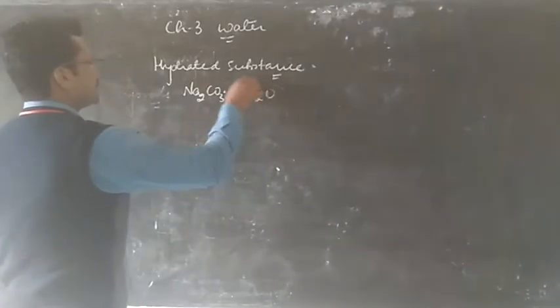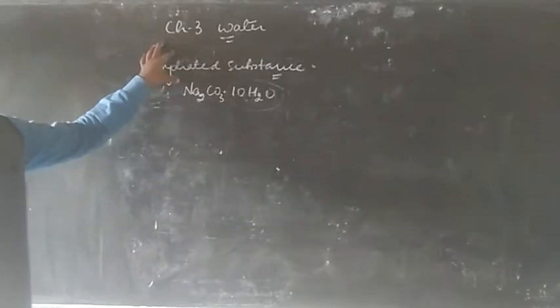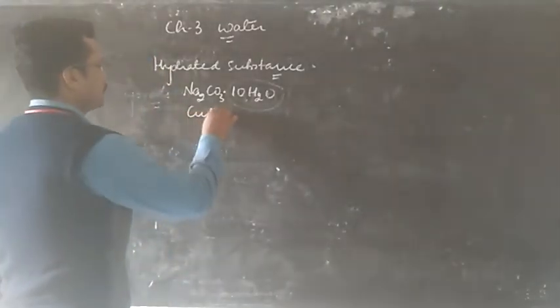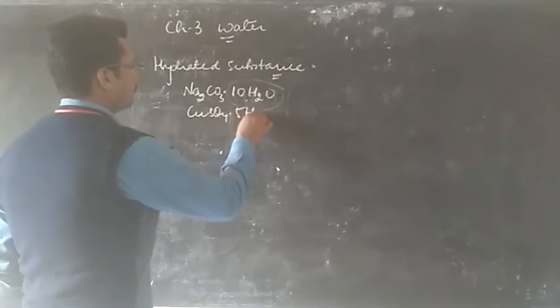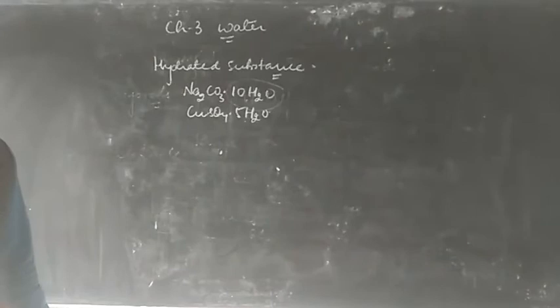Due to the presence of these water molecules, the substance is hydrated. We have copper sulfate pentahydrate, which we call blue vitriol. This is also a hydrated substance.